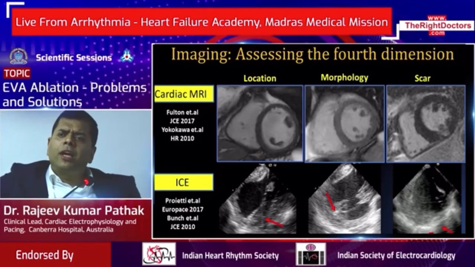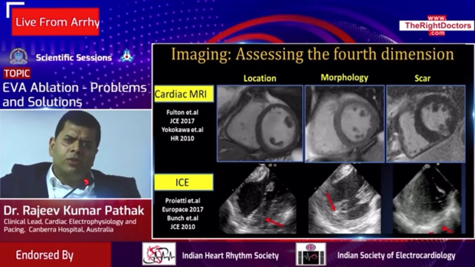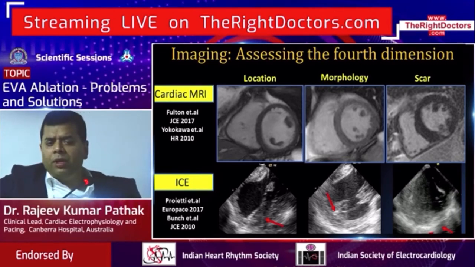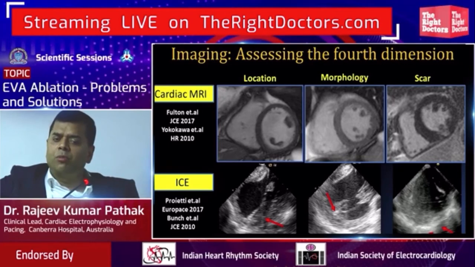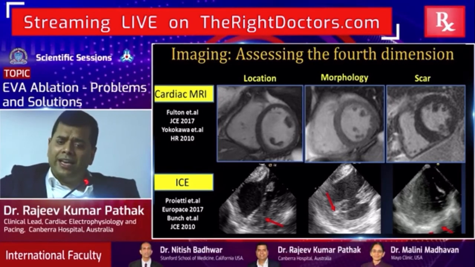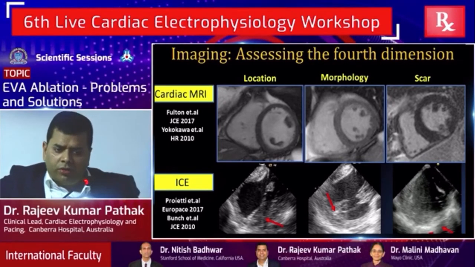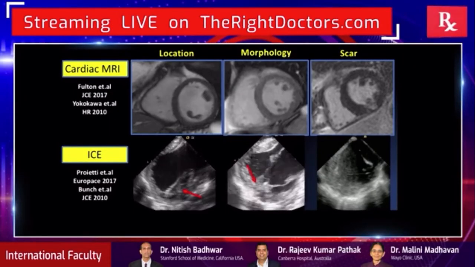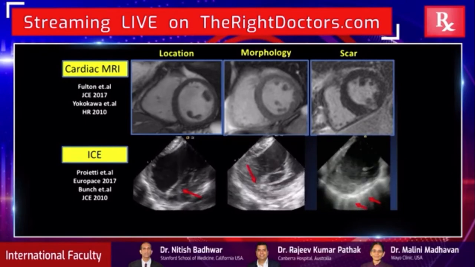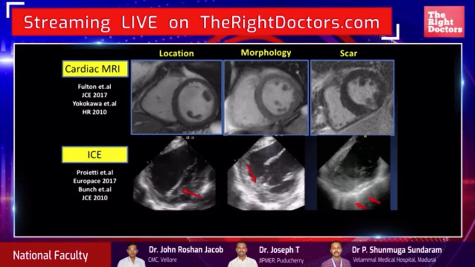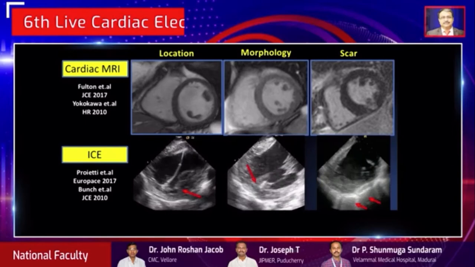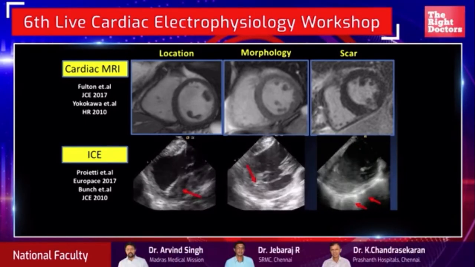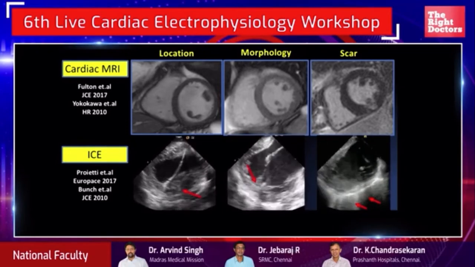Changing gear from there, trying to highlight the importance of imaging in trying to plan these cases. It's extremely important. The use of multiple imaging modalities such as cardiac MRI in conjunction with the real-time imaging data from intracardiac echo can be extremely helpful to identify the size, the various shapes, and the origin of these PVCs, and to understand and appreciate the underlying substrate which might be responsible for these papillary muscles.